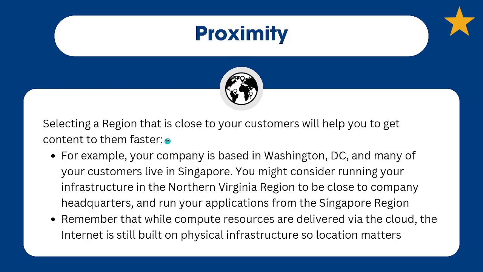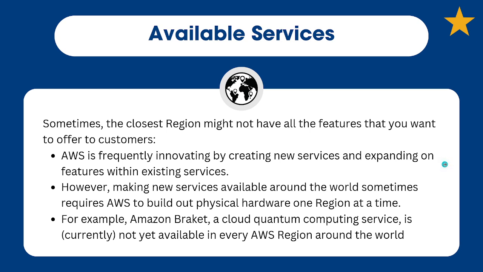Proximity means selecting a region that's close to your customers. That's going to help them get their content the fastest way possible. So if your company is based in DC and many of your customers are in Singapore, you might run your infrastructure in the Northern Virginia region to be close to the company headquarters, but your apps, your EC2 instances, you might run in the Singapore region. It's all about provisioning your resources in the right place. Remember that while compute resources are delivered via the cloud, the internet is still built on physical infrastructure, so location matters. It matters how close this hardware is to your customers.